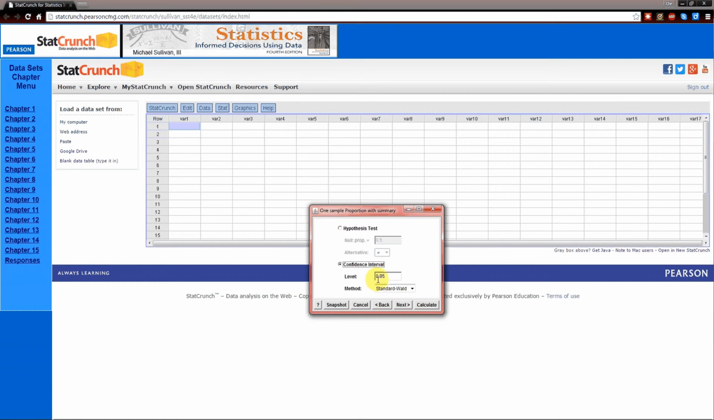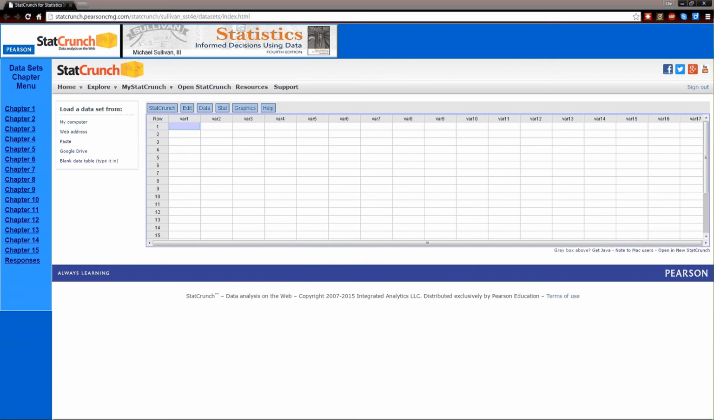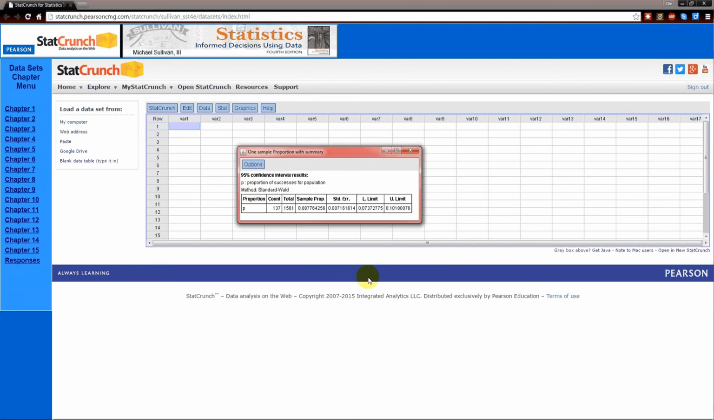Check the level. We want a 95% confidence interval, so we'll leave this at 0.95. And the method, a standard confidence interval will work here. And now hit Calculate. Once you hit Calculate, you get another pop-up window. Gives the symbol for proportion. 2 pieces of information just to make sure that we got the data in there correctly.